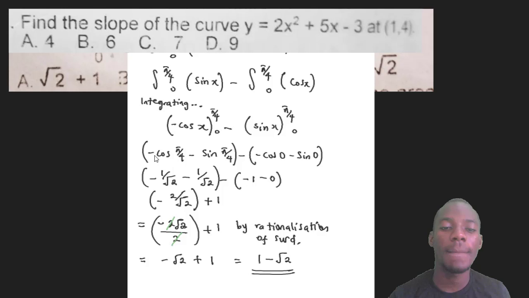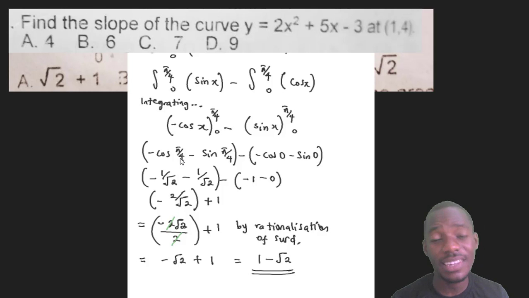So minus cos pi over 4 is actually minus 1 over root 2. Okay, how do I get that? Pi over 4 is in radian, so you can make it into degree. How do you change radian to degree? Multiply by 180. 180 divided by 4 is 45. So cos 45 is 1 over root 2. That's the way I got 1 over root 2 on your trigonometrical table. You can research on that. Cos 45, how it is expressed in short form, is 1 over root 2.